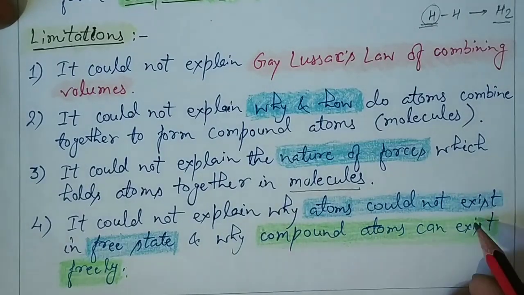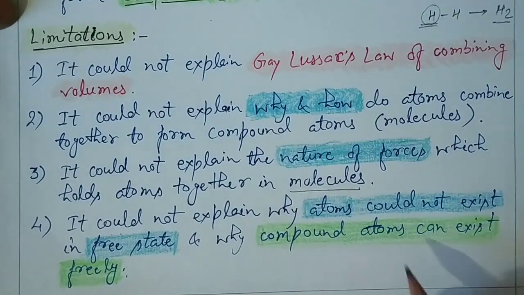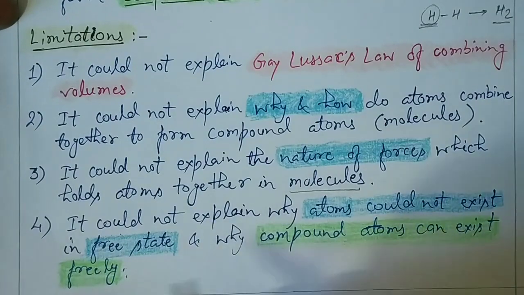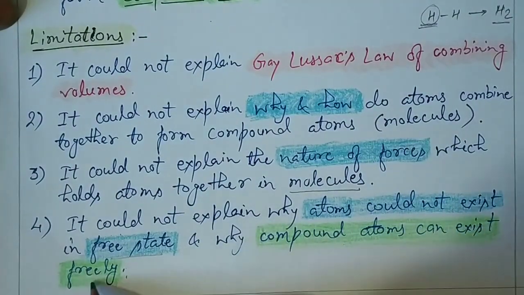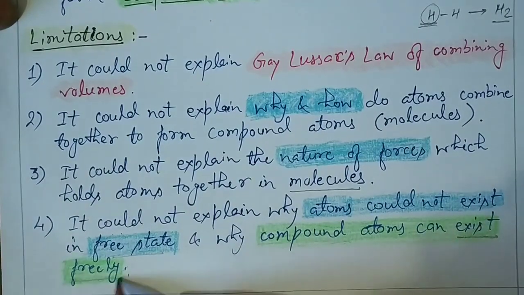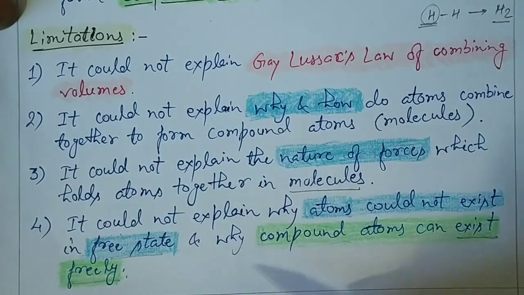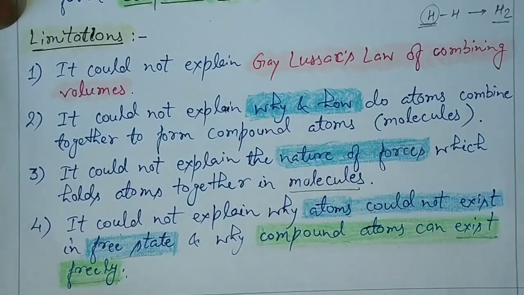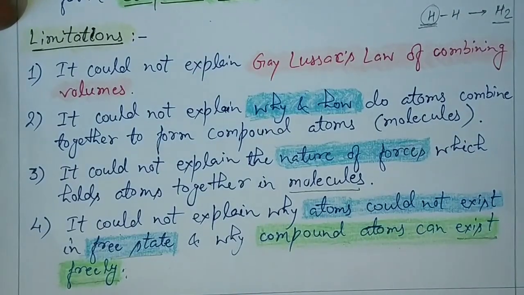Why they cannot exist in a free state, because atoms are very reactive. So reactivity he could not explain. And second, why compound atoms can exist freely, meaning molecules like, for example, water and carbon dioxide, are able to exist in a free state. So these points were not explained by Dalton's atomic theory.